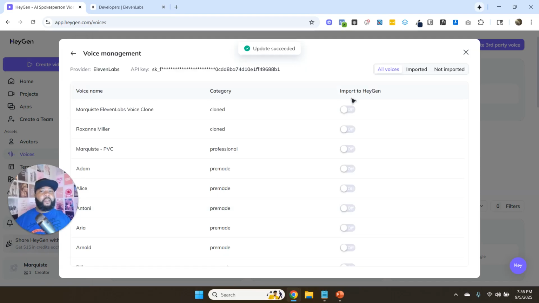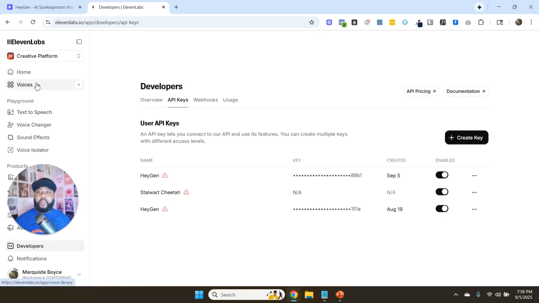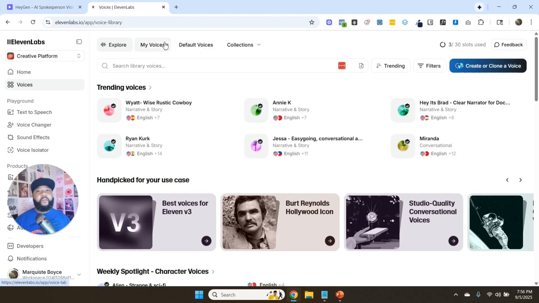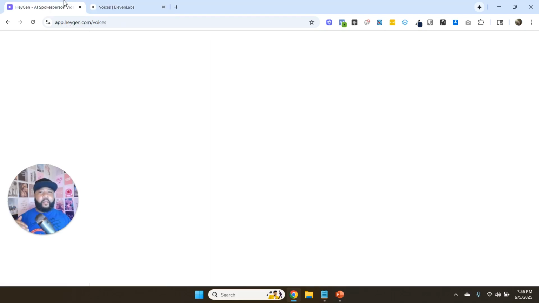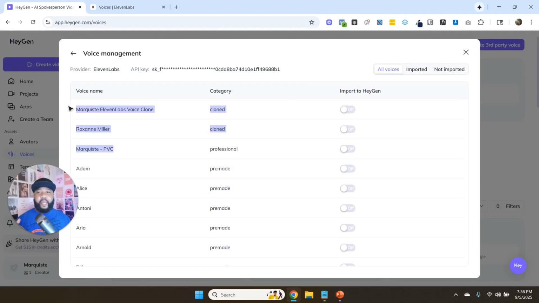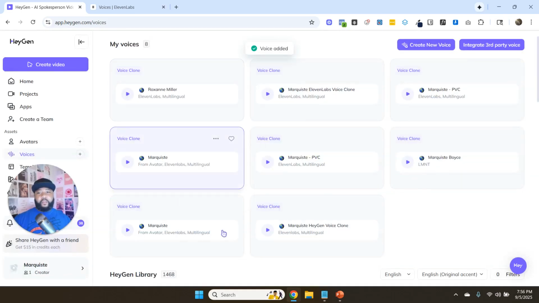And then what happens is now you can basically select the voices that you created in ElevenLabs. So they now show up in HeyGen. Like if I was to go back to ElevenLabs here, we can see under my voices, I have three different voices that I created. And you can see those three different voices here at the top. You can see my voice clone, another one here that was a clone. So these are both the instant clones. And then you can see my PVC, which is my professional clone. So if I wanted to use those in HeyGen, I would just click on, and then now those voices actually show up here. So now if you were to look at the list of my voices here, you see them in that list. So that was necessary before we can actually continue.